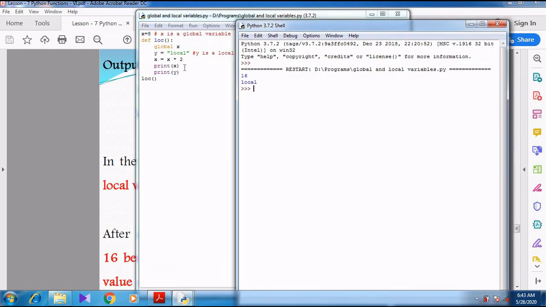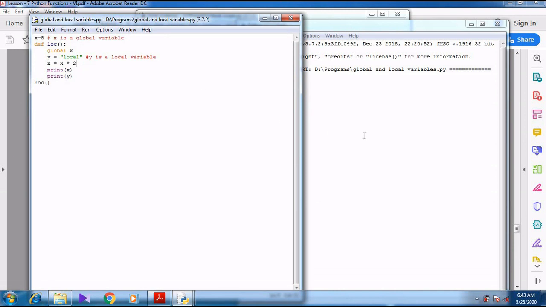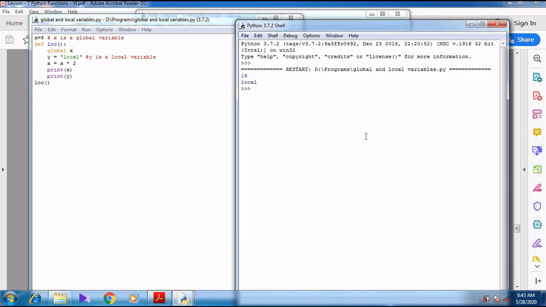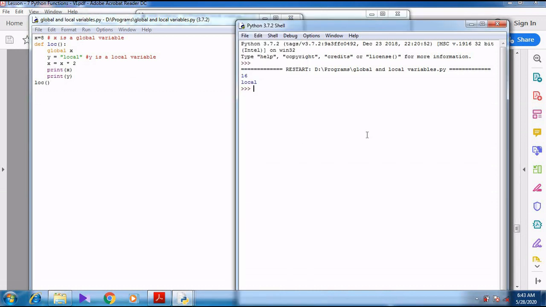So why is it showing 16 for print x? x value is 8. How is it changed to 16? So here x equal to x star 2. That is, x is multiplied by 2. So when I multiply x into 2, 8 into 2, 16. And then when I print y, it prints local.